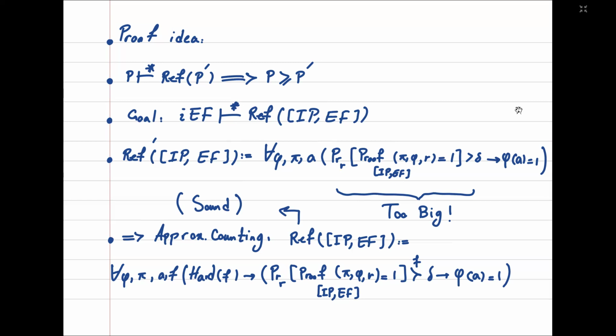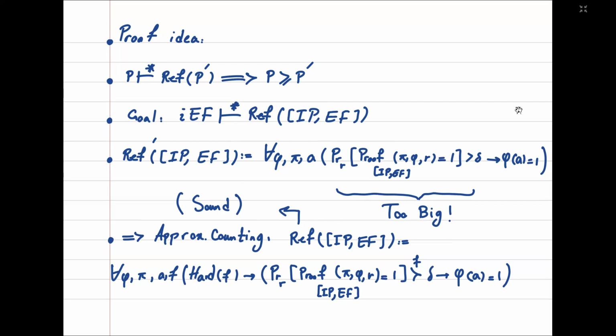So instead, we use approximate counting, Ravier's approximate counting, which is based on Nisan-Wigderson generators. The reflection formula can be defined as follows. For every phi, for every pi, and for every assignment A, and for every Boolean function f, if f is hard on average for exponential size circuits, then if this probability, which says that pi is a proof of phi in IPEF, is true, then phi A equals 1.